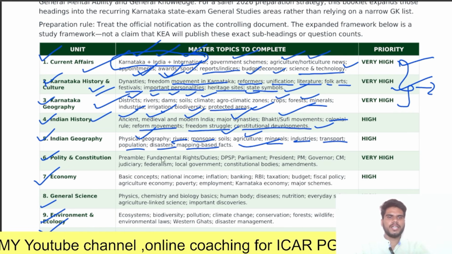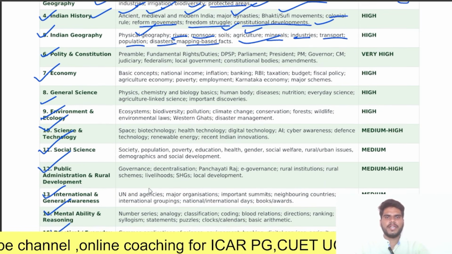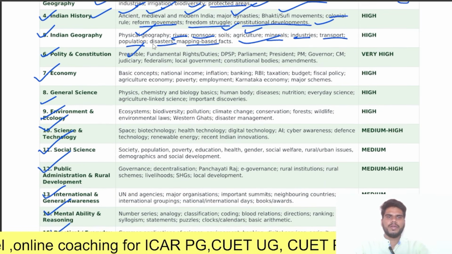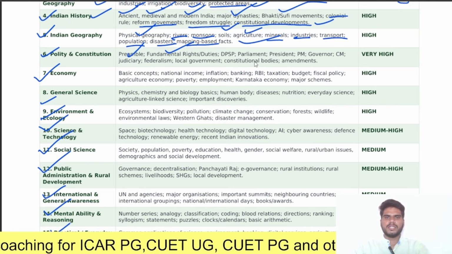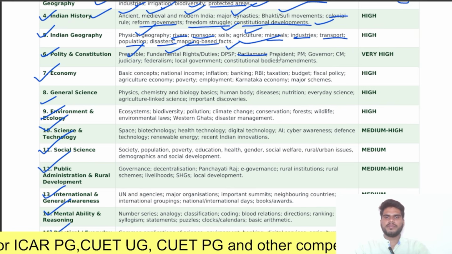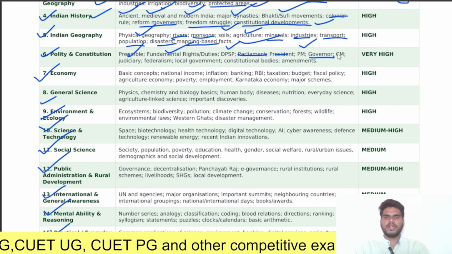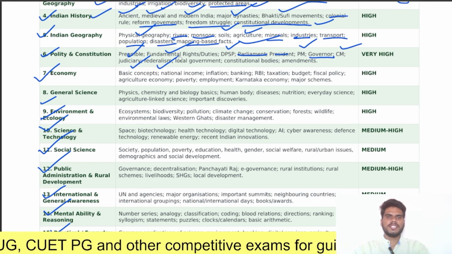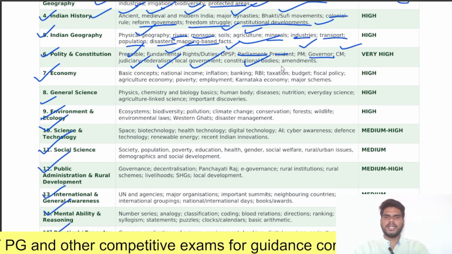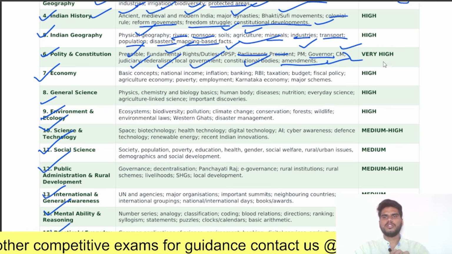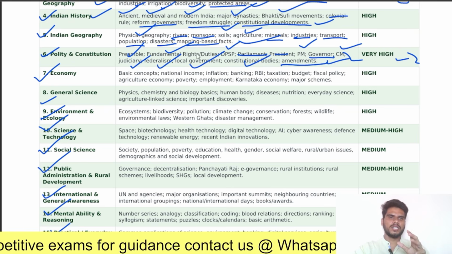Next, coming to polity and constitution. Preamble, fundamental rights and duties. Next, DPSP, Parliament, President. Next, PM, Governor, CM, judiciary, federalism, local government, constitutional bodies and constitutional amendments. You should also give a very high priority to this polity and constitution.